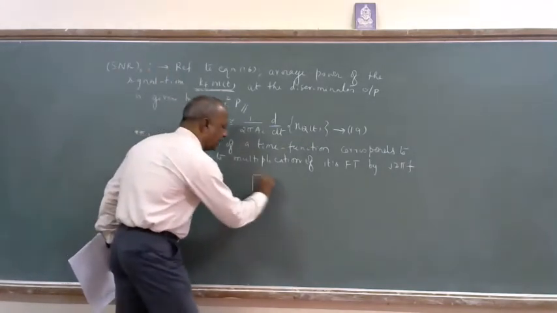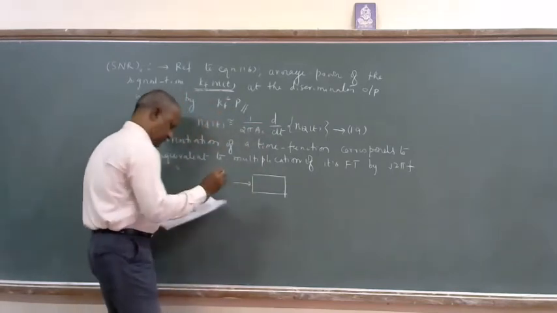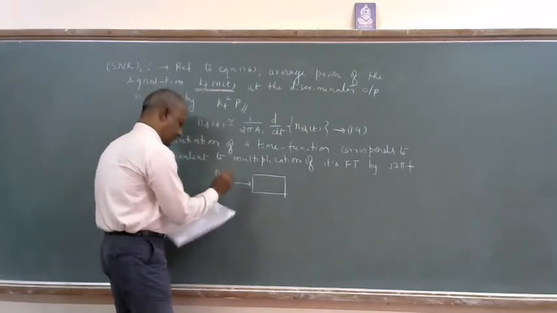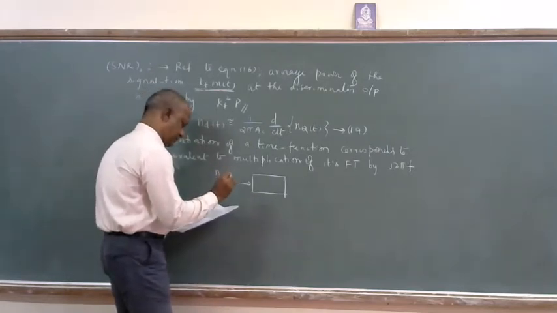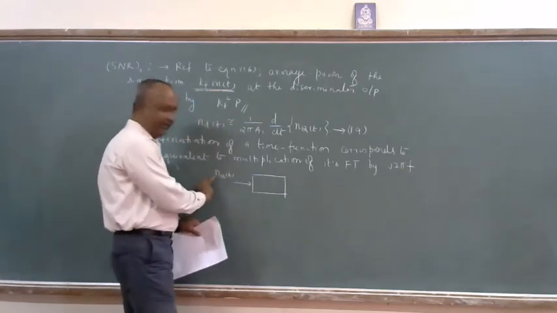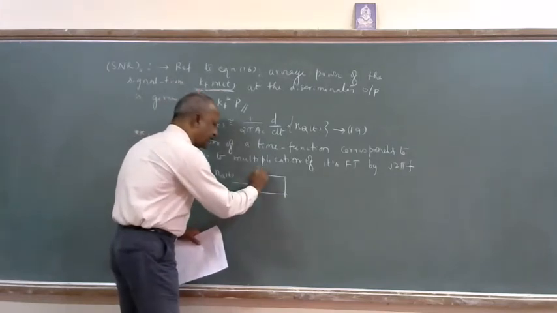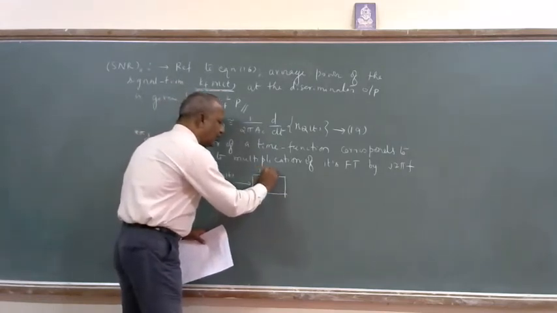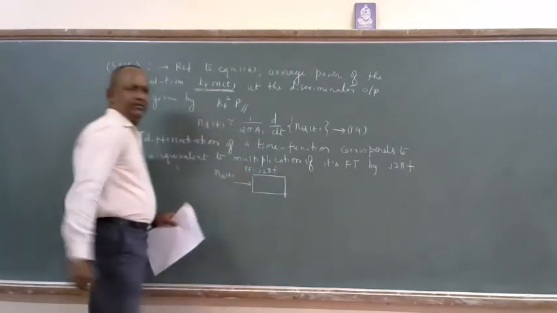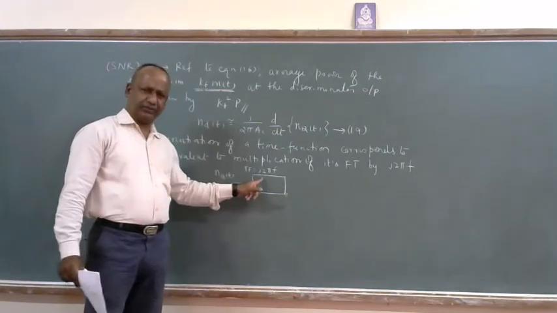I will make NQ of t pass through a box; I am giving it as an input to a box. This box has transfer function j2 pi f. Any box you can take, no problem, but the transfer function is j2 pi f.